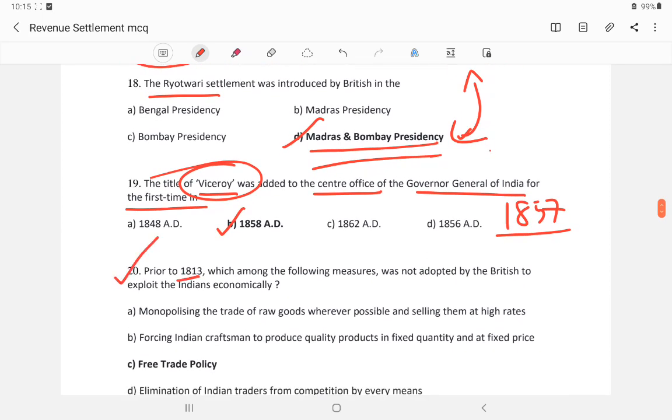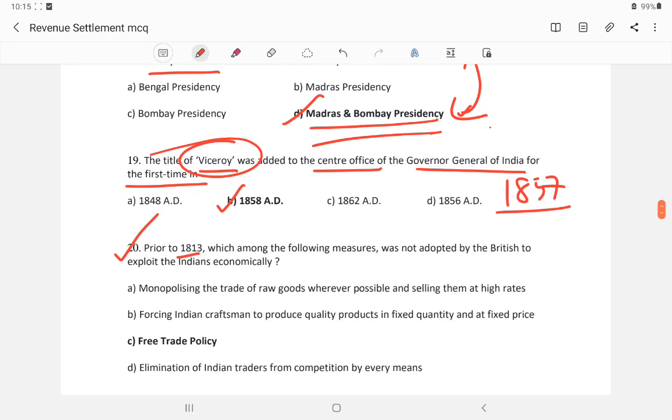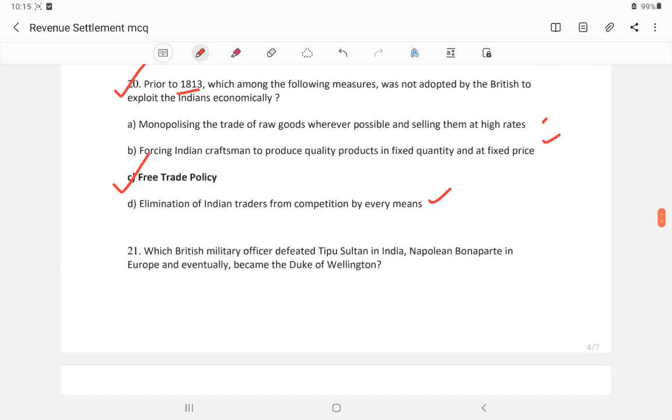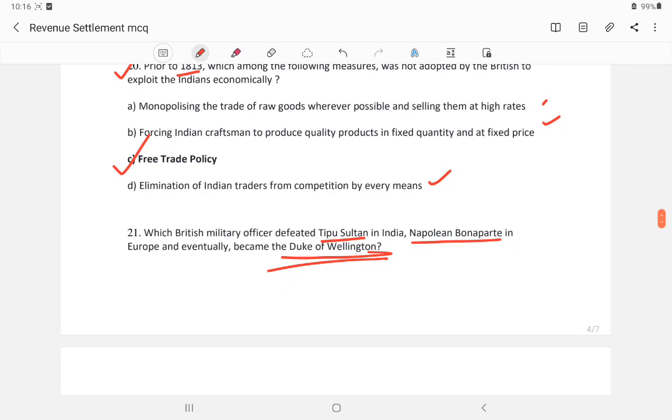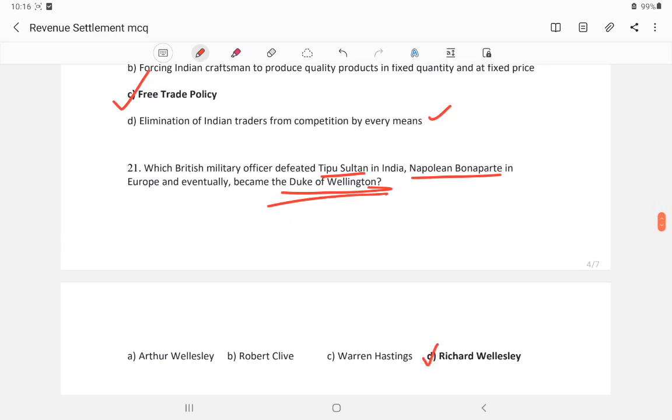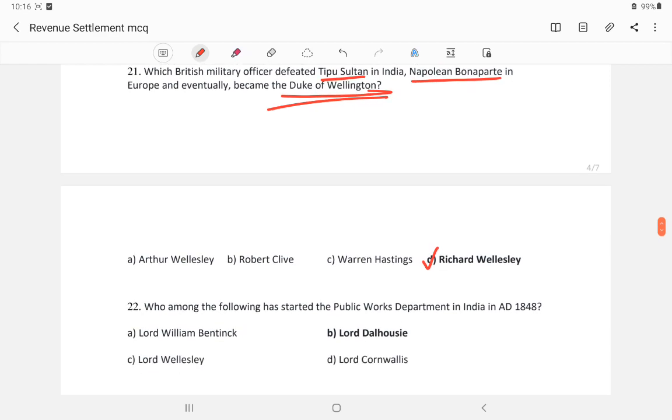Prior to 1813, which of the following measures were not adopted to exploit the Indians economically? Among these, the free trade policy was not adopted to exploit the Indians. Which British military officer defeated Tipu Sultan, Napoleon Bonaparte, and eventually became the Duke of Wellington? It was Sir Richard Wellesley.